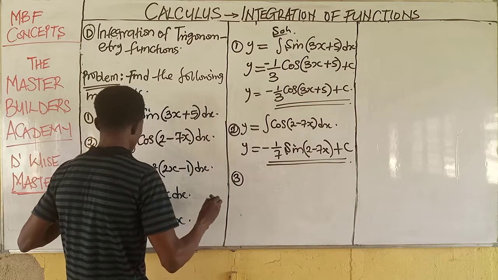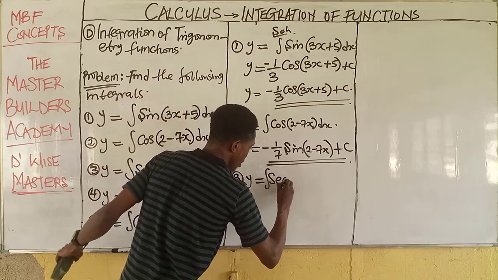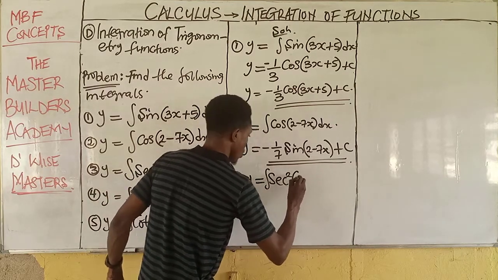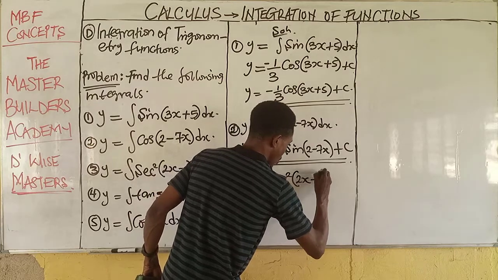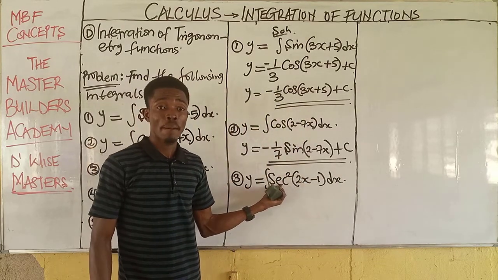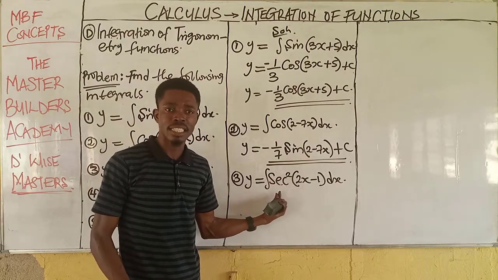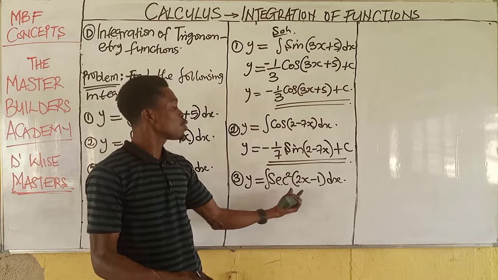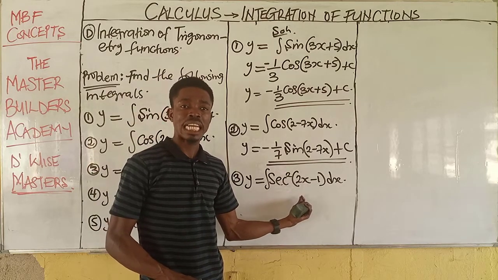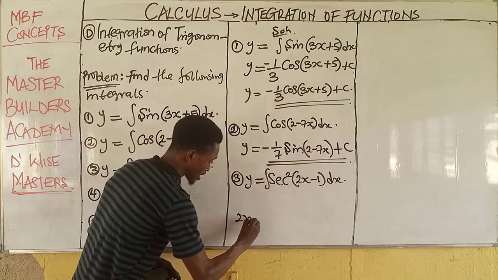Number 3, we have y = integral of sec² (2x - 1) dx. This is sec squared, the trig identity that we have here. The next thing we do is, what is the angle of the trig identity? 2x - 1.